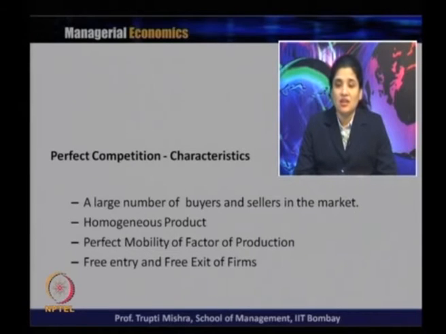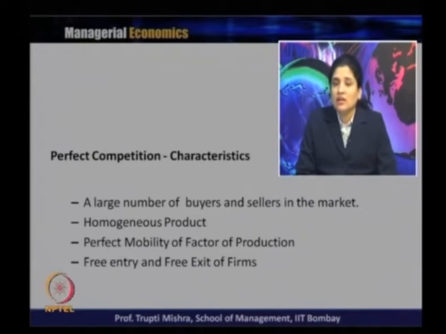There are many sellers and many consumers to buy the product. So there is a large number of buyers for the product, and there is also a large number of sellers of the product. In the background there are also a large number of producers, because that leads to a large number of sellers of the product. So either you call it a large number of consumers and producers, or a large number of buyers and sellers in the market.